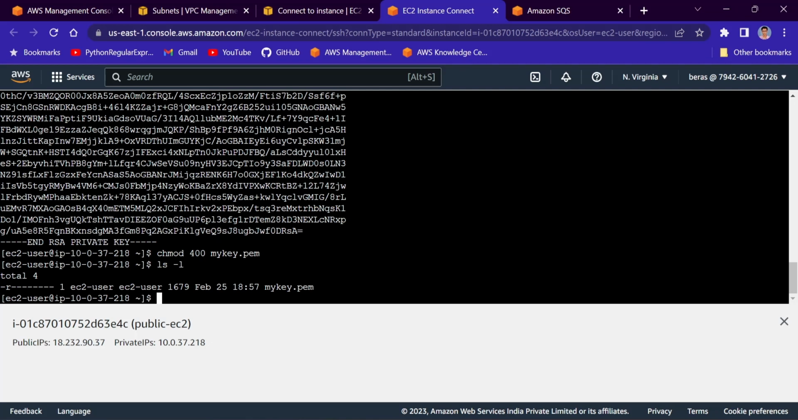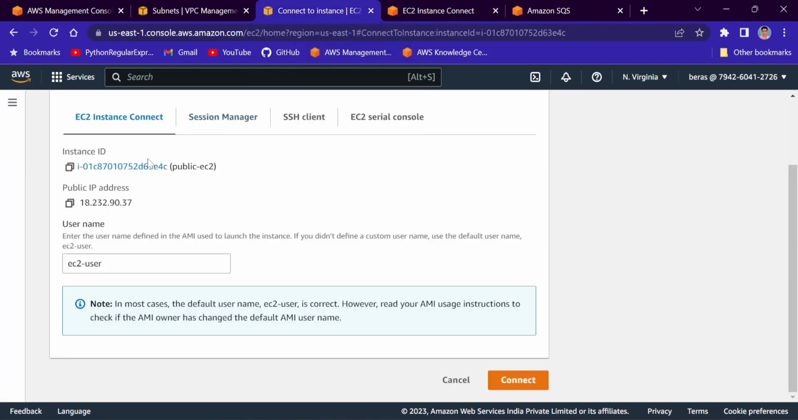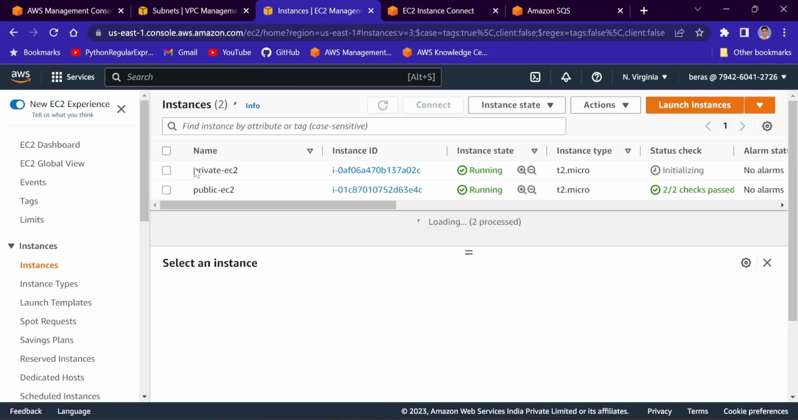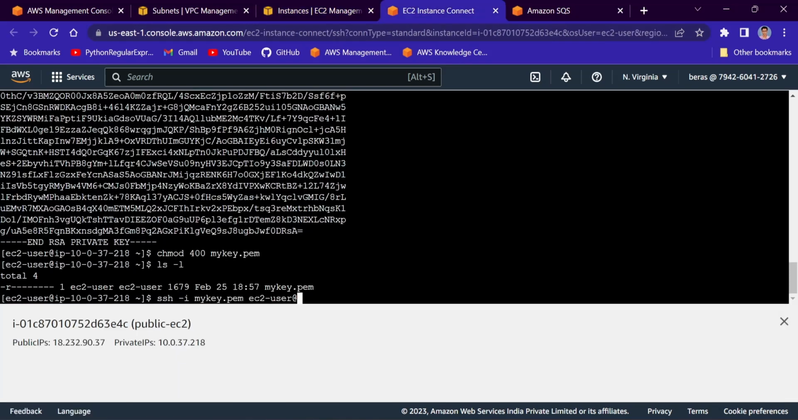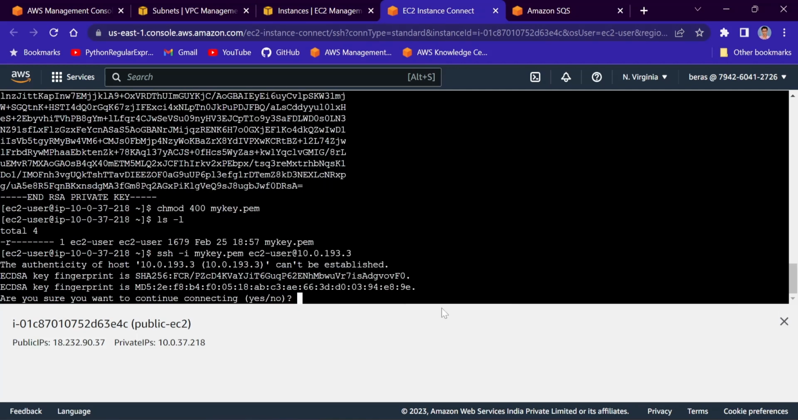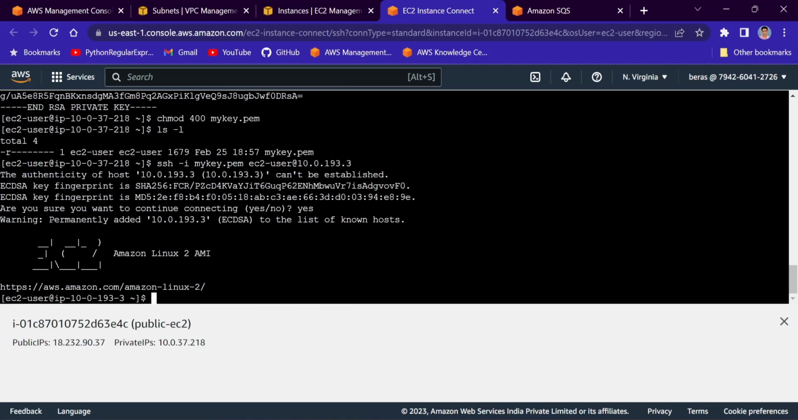Okay, now using this private key or the pem file, we will try to connect to the private EC2 instance, right? So what is the command for that? So ssh -i, the name of the pem file. Now ec2-user at the rate the private IP of the private EC2 instance, right? So I will go to instances, private EC2, and this is the private IP, right? I'll copy this and we'll paste here. Enter. Yes. Now see, we are now connected to the private EC2 instance, right?